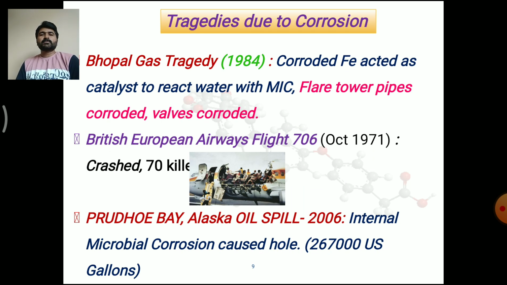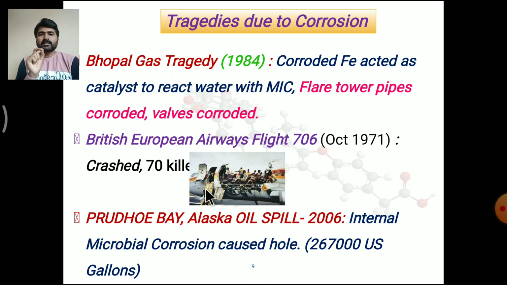Now some tragedies that happened due to corrosion. There are many tragedies which happened due to corrosion, but here I have highlighted some. The first one is a very famous tragedy that we know, the Bhopal gas tragedy, which happened in 1984. This gas tragedy happened due to the presence of corroded iron inside the tank of MIC. This corroded iron acted as a catalyst for the water to react with the MIC. This information I got from an engineering report that I read.